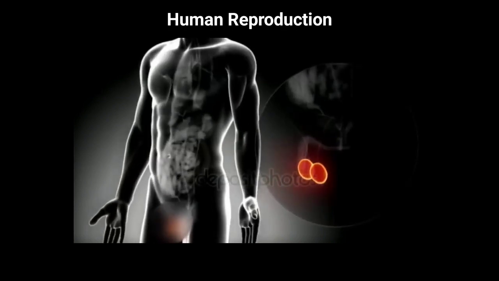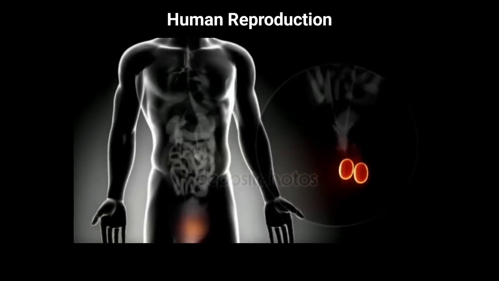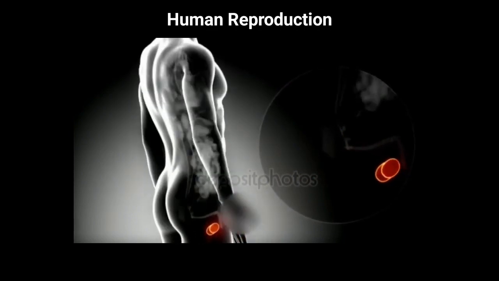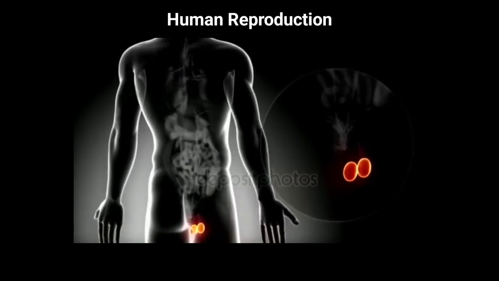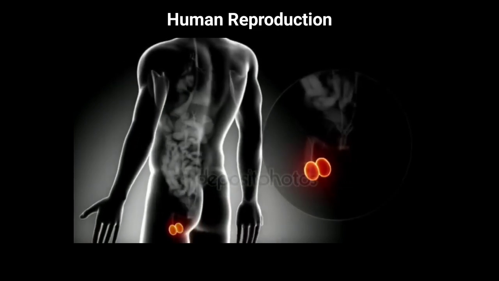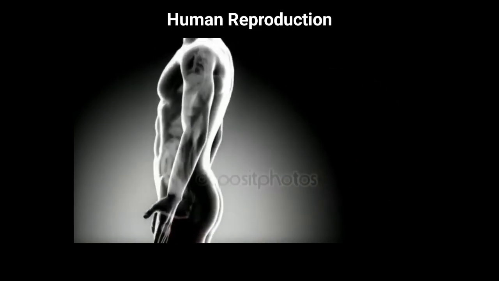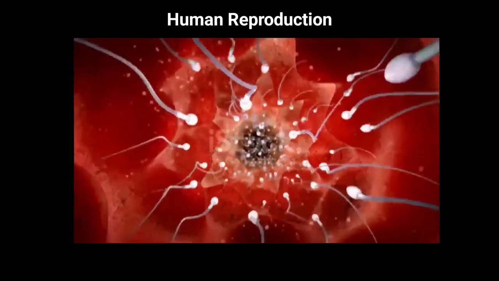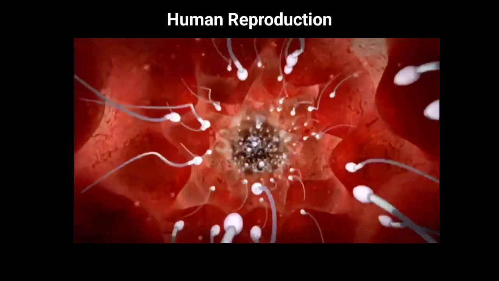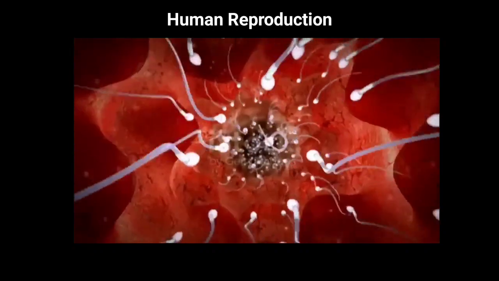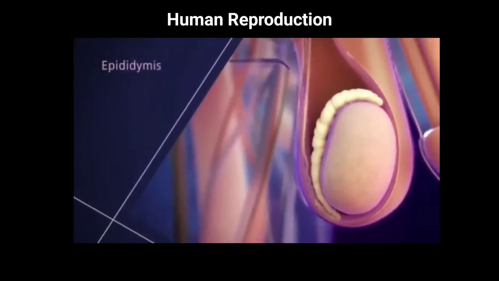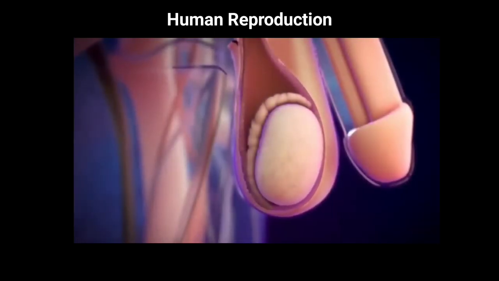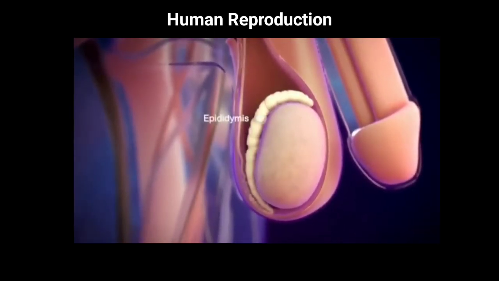Testicles. The testes hang outside the abdominal cavity of the male within the scrotum. They begin their development in the abdominal cavity, but they descend into the scrotal sac during the last 2 months of fetal development. This is required for the production of sperm because internal body temperature is too high to produce viable sperm. Epididymis. The epididymis is a whitish mass of tightly coiled tubes cupped against the testicles.